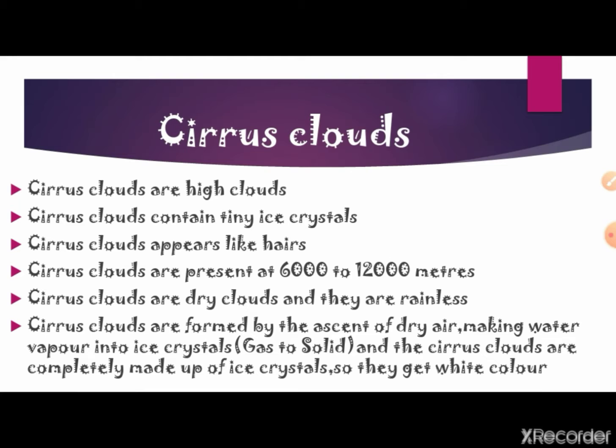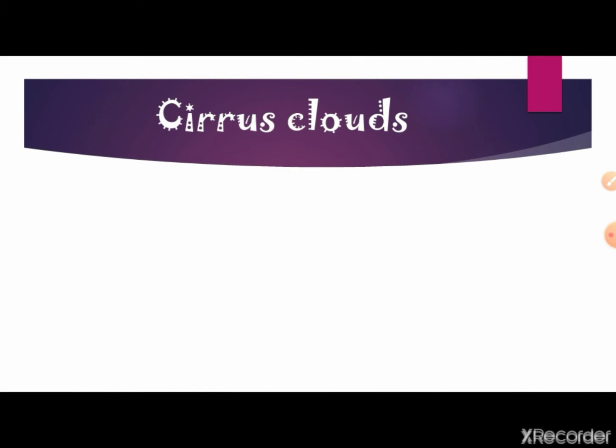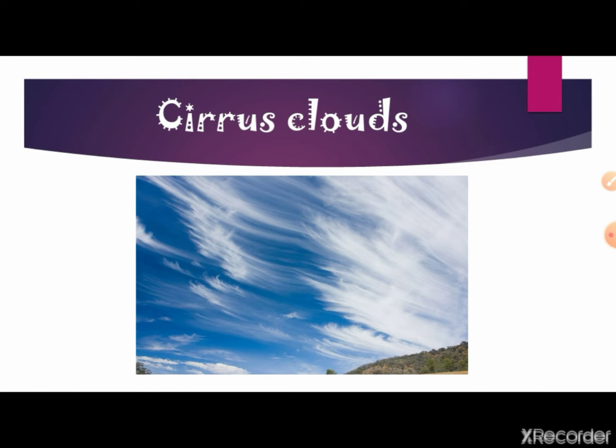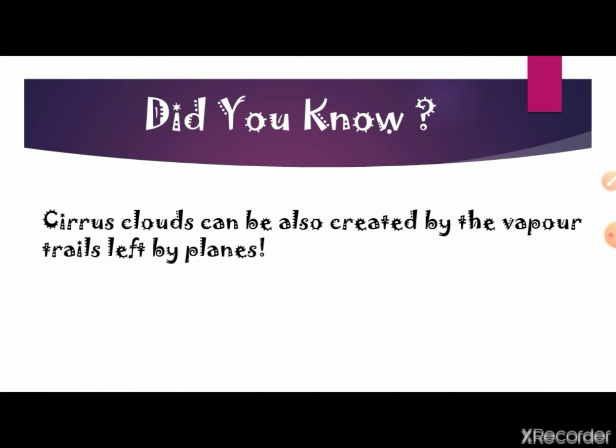Cirrus clouds are formed by the ascent of dry air making the water vapor into ice crystals. And the cirrus clouds are completely made up of ice crystals, so they get white color. And this is the picture of cirrus clouds. Did you know cirrus clouds can also be created by the vapor trails left by the planes?